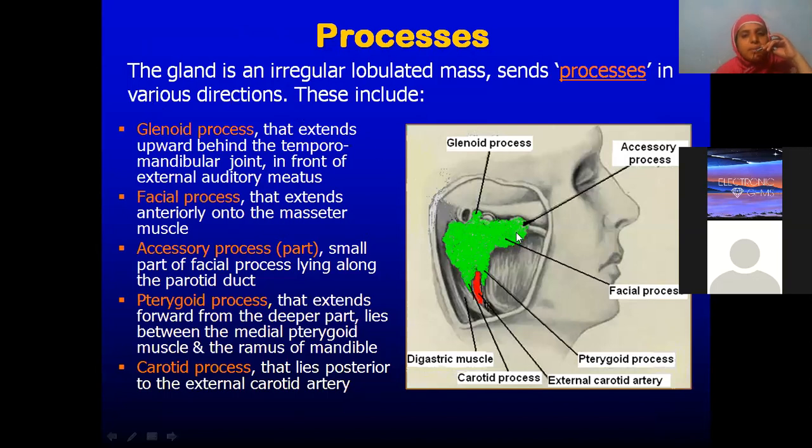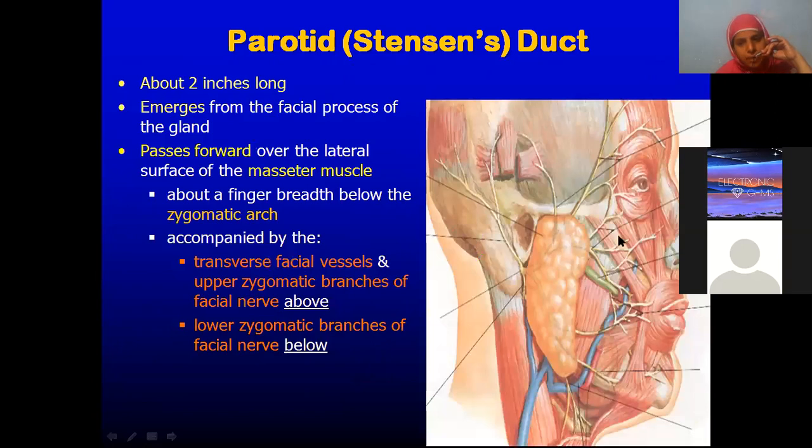The gland is very much irregular, lobulated based on the place where it is showing a little bit of outpouching. We have named them, like we have glenoid process, we have facial process, we have accessory process. Towards the pterygoid plates, we have pterygoid process. Towards the carotid blood vessels, we have carotid process, like that. We need not go into the details of this. Okay. Stenson's duct itself can be a 3 marks question. Parotid is an essay question. 15 marks question it is.